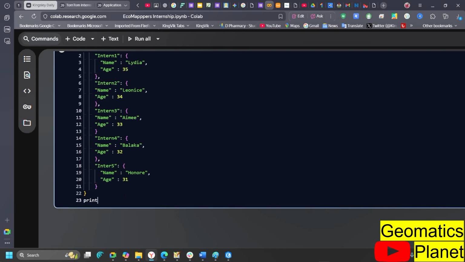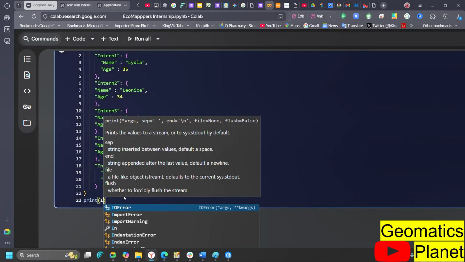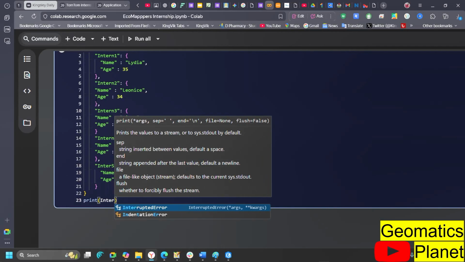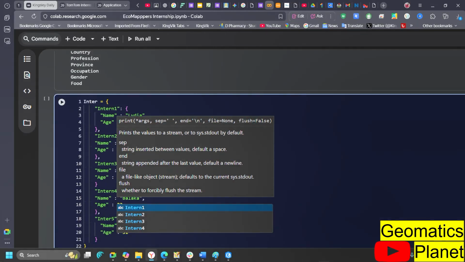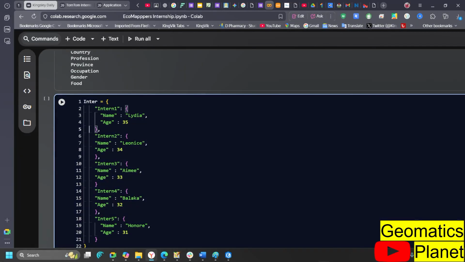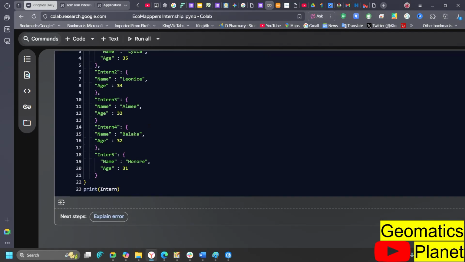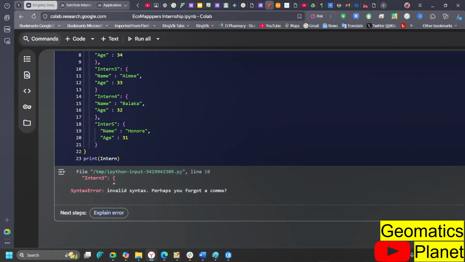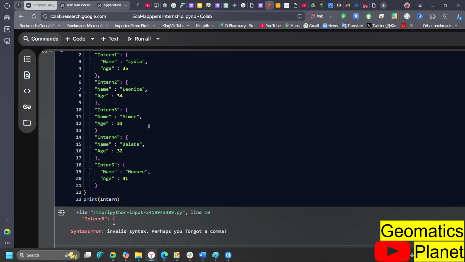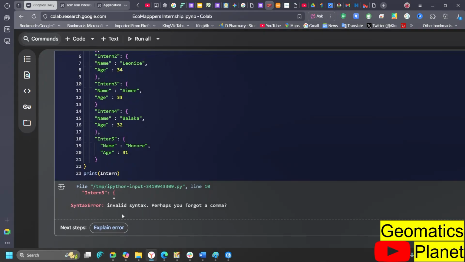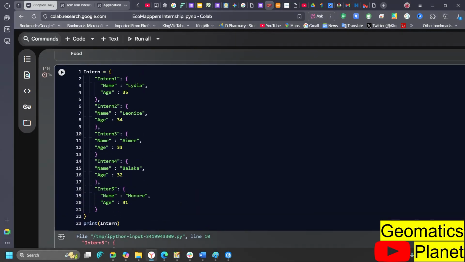Why is it freezing? Remember, this is the main dictionary, and all of your interns are in it. I think, am I right? Enter. So let me put N, and then let me put N here. Invalid literal. So this is what I was trying to say: if you did not get one thing right here, then you're going to have this kind of issue. It says perhaps you need a comma.